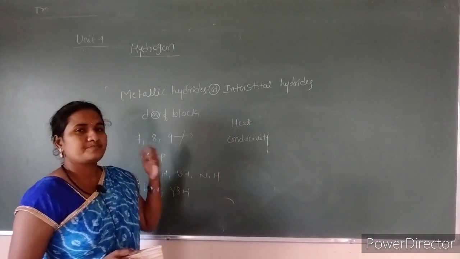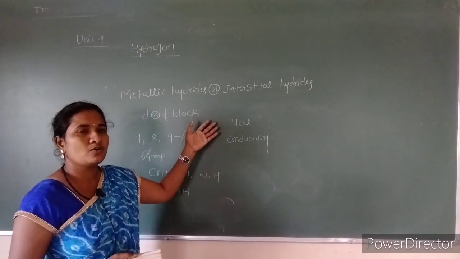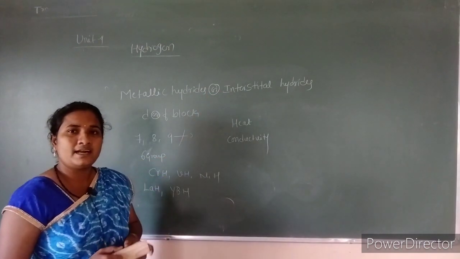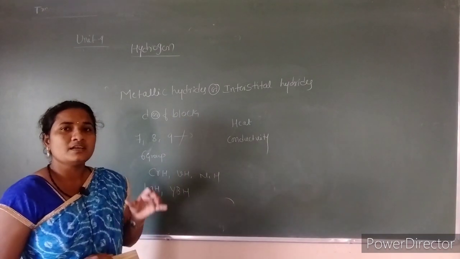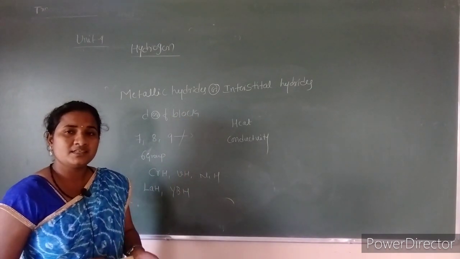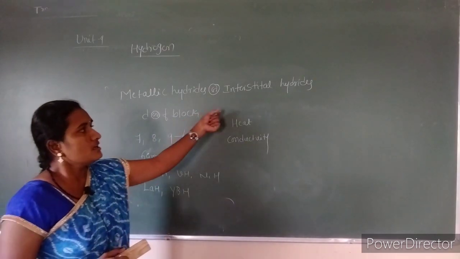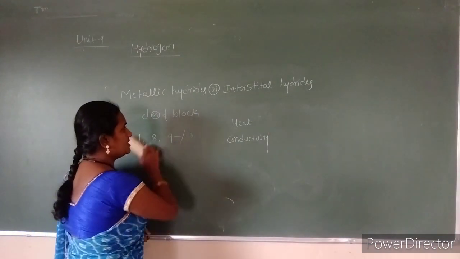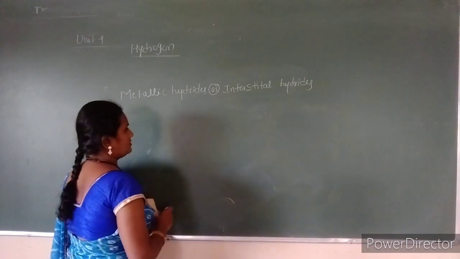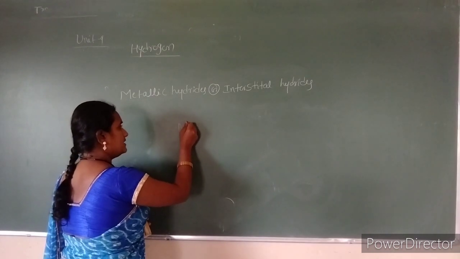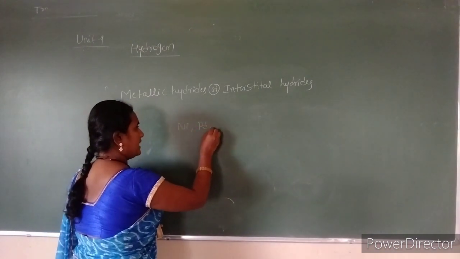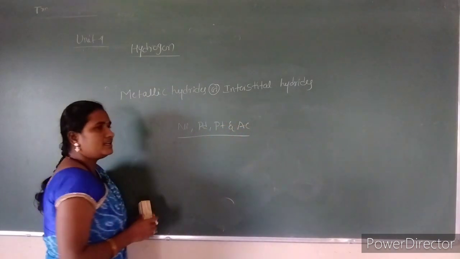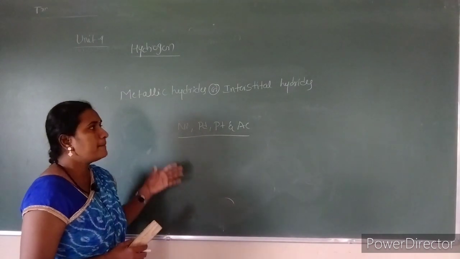In the previous days, they thought that hydrogen occupies the interstitial position present in between the crystal lattice. So that is why those are called interstitial hydrides. But recent studies show that the nickel, palladium, platinum and actinium lattice structures are different from that of the parent structure.